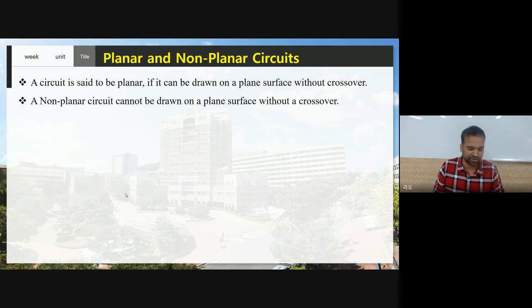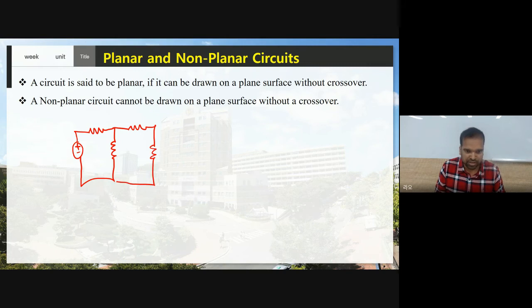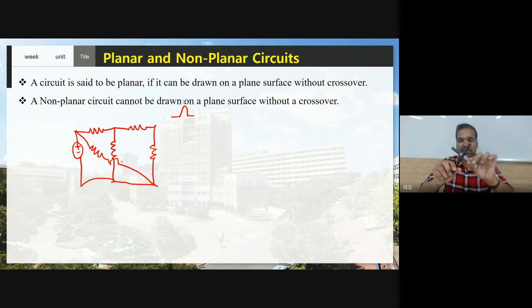planar or non-planar circuit. So here I am going to draw another circuit to explain more about planar and non-planar circuit. So here we have one circuit. Still this is a planar circuit. Now here I am going to add another element. Now see, you can see a curved line. This curved line in the circuit means that it doesn't have any contact. Suppose see, these are two wires. It seems like a crossover, but if you see like this, there is no connection between these two. The curved line indicates no connection between two wires.